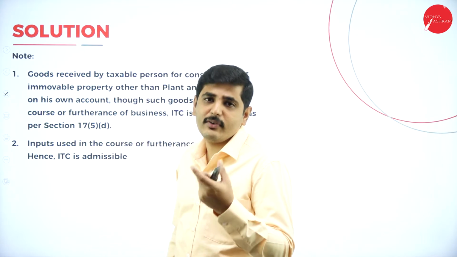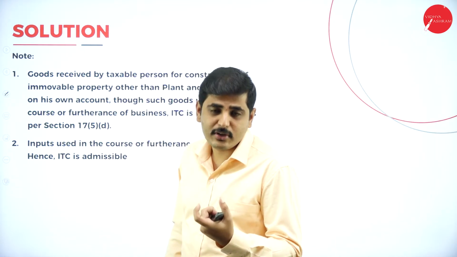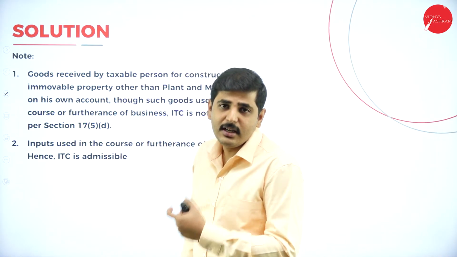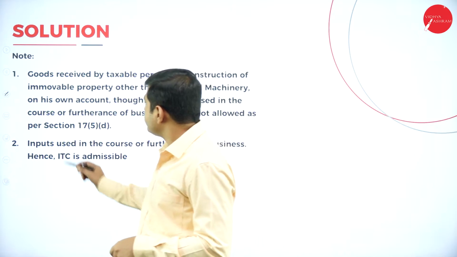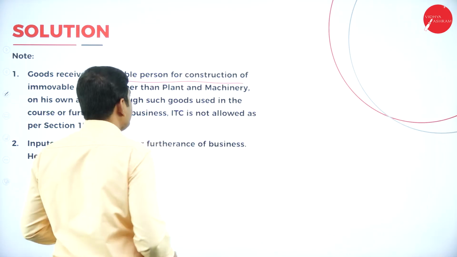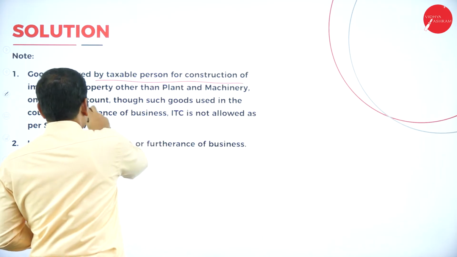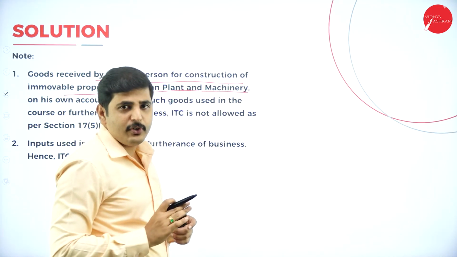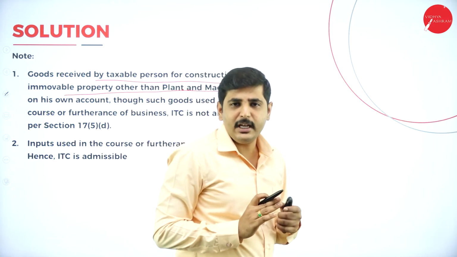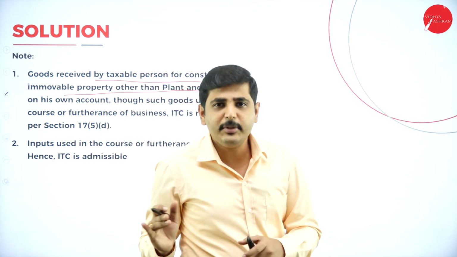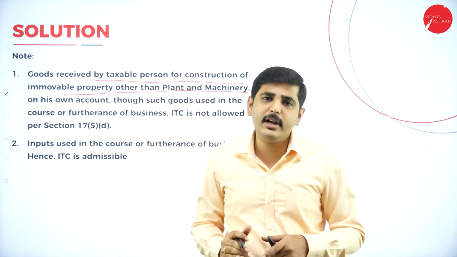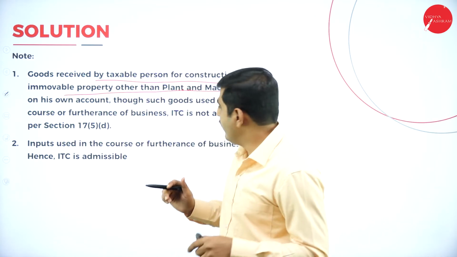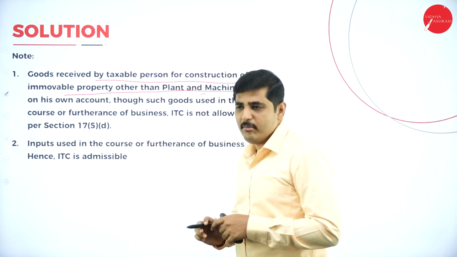Please write the notes, then only we can understand how much you have understood and how many rules and regulations and other steps you have followed under the ITC Act. Now, goods received by a taxable person for construction of immovable property other than plant and machinery. If you use the goods for construction of immovable property like a building, or increasing the floors of a building, ITC is not available. ITC is only available for machinery and plants.